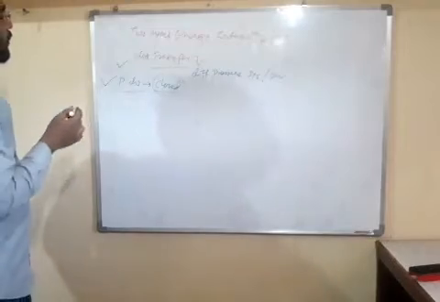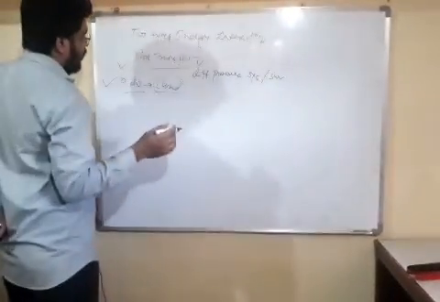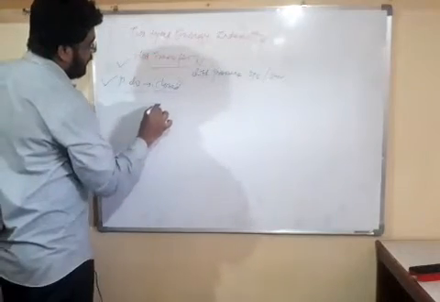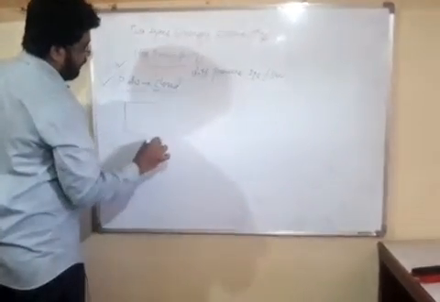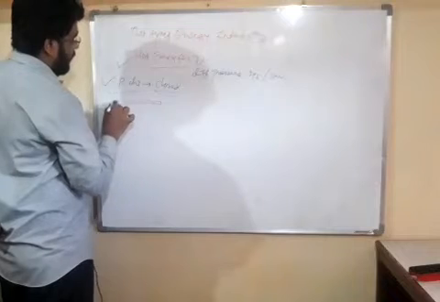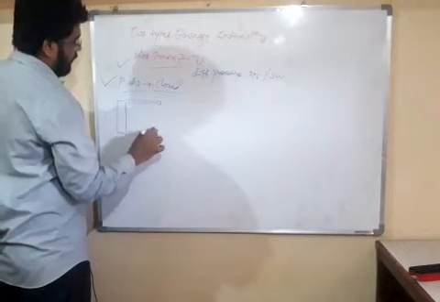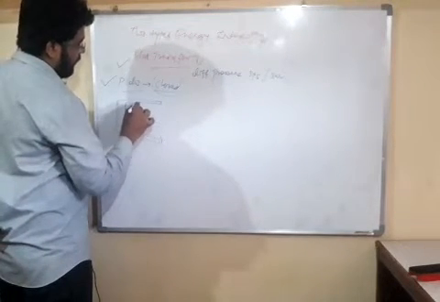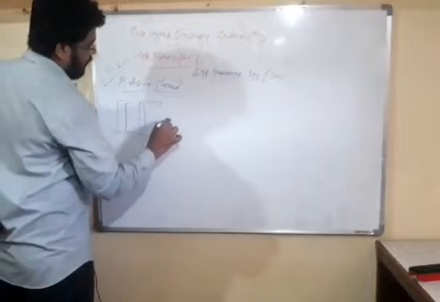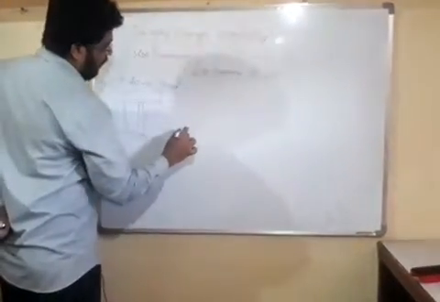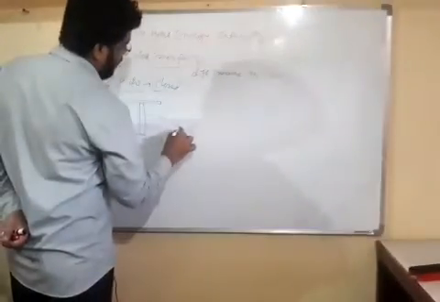Work transfer occurs due to closed system. So friends, what we are doing here, this is our cylinder and piston assembly. This is cylinder and this is our piston. This is the initial condition of our piston cylinder assembly.